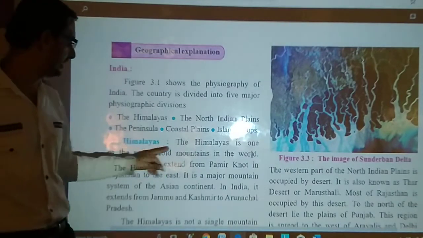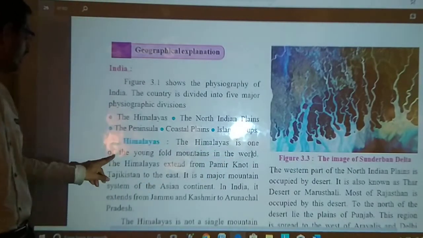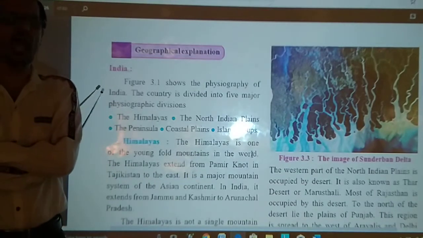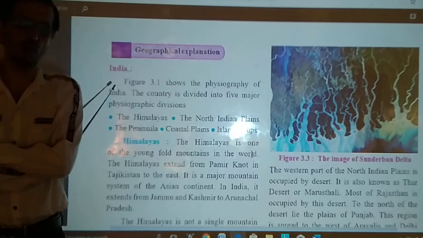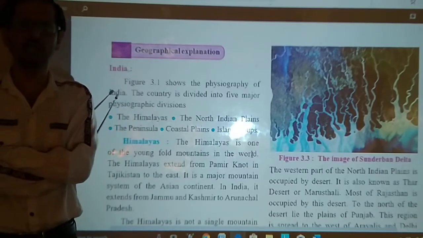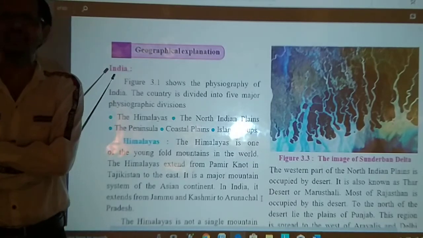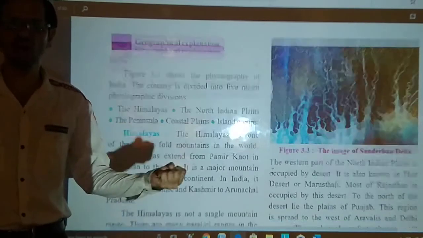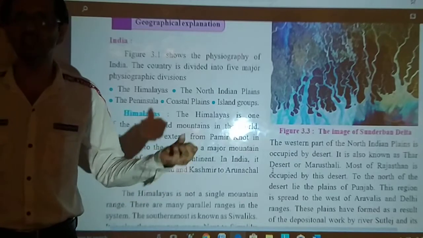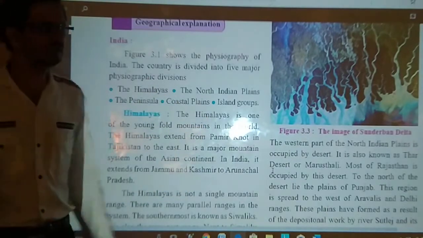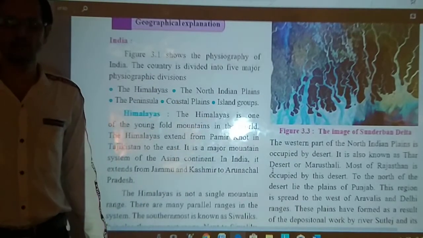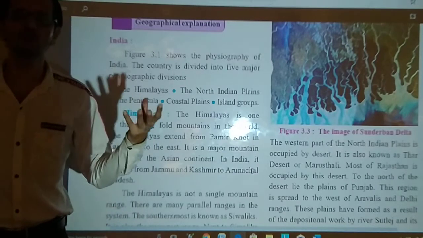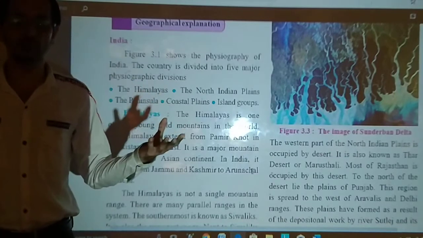Okay. So the Himalaya is one of the young fold mountains in the world. When we see the altitude, its structure, its rocks, it's also a rocky mountain, and these are igneous type of mountain. These mountains are born out of volcanic eruption. So obviously we thought that Himalayan mountains must be old ones, but these are not old mountains. These are young fold mountains.